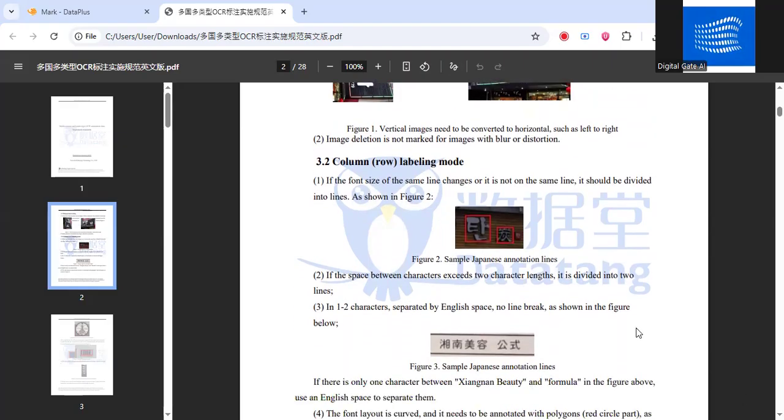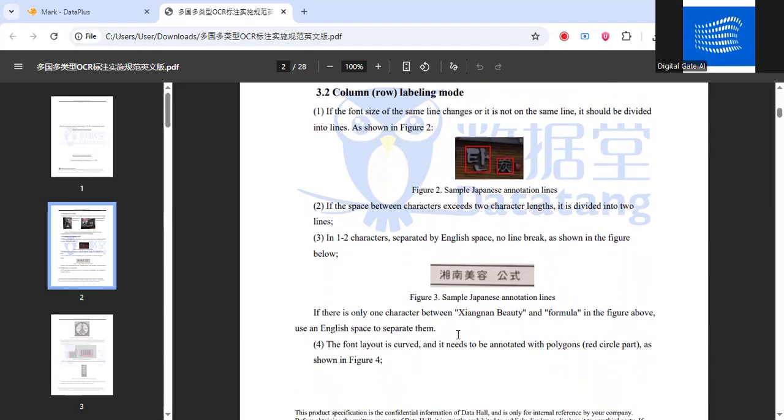Then the second point we have: if the space between characters exceeds two character lengths, it is divided into two lines. For example, here you can see that there's a Japanese text written, but there is a space of more than two characters. So at this moment, we have to make two separate boxes. Then, if 1 to 2 characters are separated by an English space, there is no line break, as shown in the figure below.